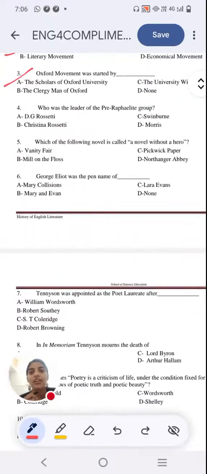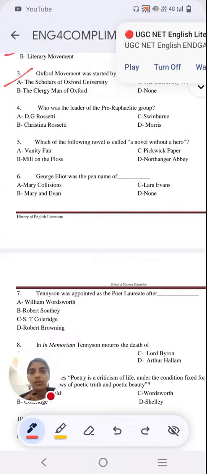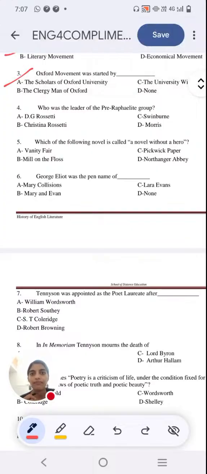Next question. Who was the leader of the pre-Raphaelite group? Option A, D.G. Rossetti. Option B, Christina Rossetti. Option C, Swinburne. Option D, Morris. Who do you think is the leader of the pre-Raphaelite Brotherhood? Another prominent literary school or movement in the Victorian period.